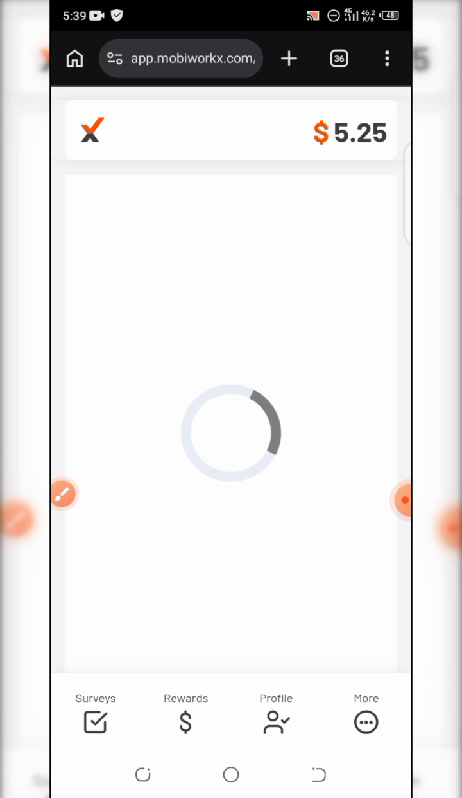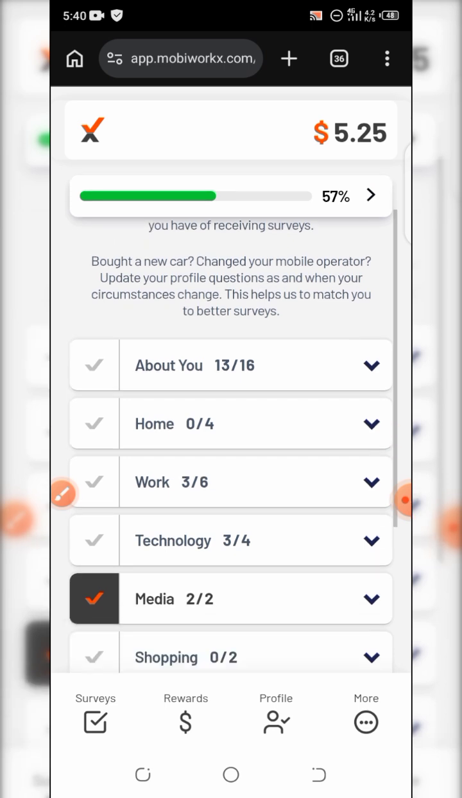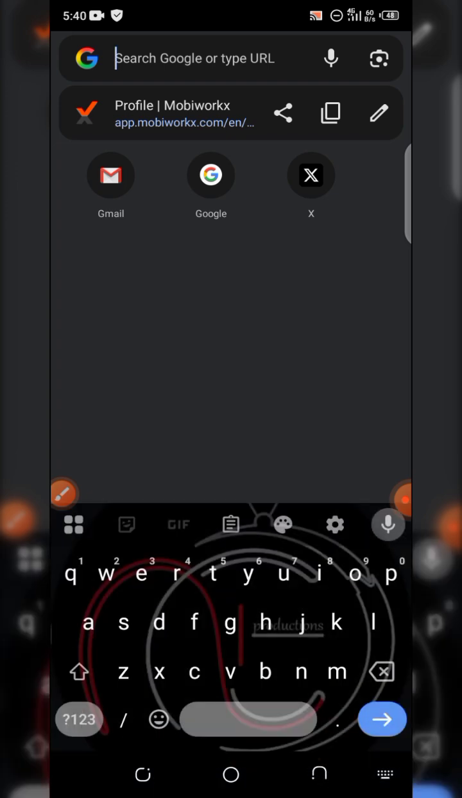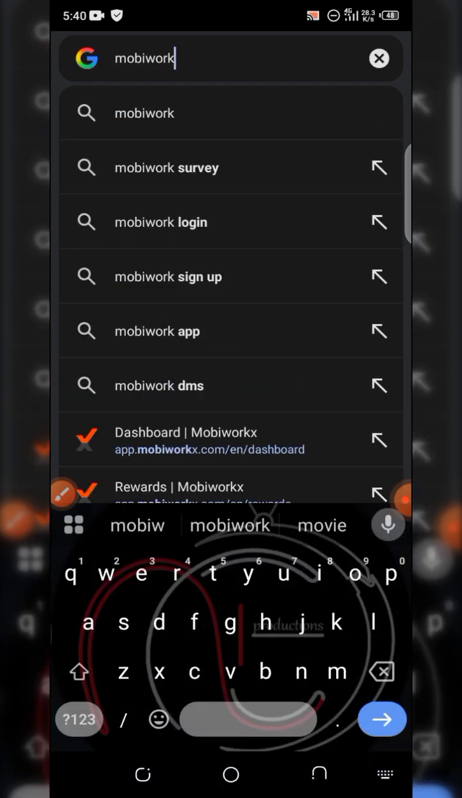Also, if you want to copy your referral link for new users, before, users were able to copy their referral link, but the team has already removed that option, so you cannot copy the referral link. You can just copy the referral link in the description below to your friends or family, or you just tap on the browser button and search for Mobiworkx. Just search for Mobiworkx survey.